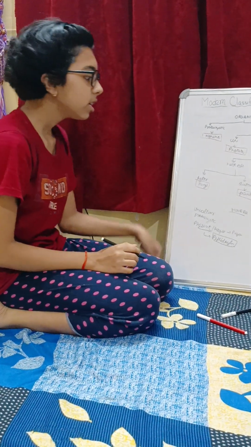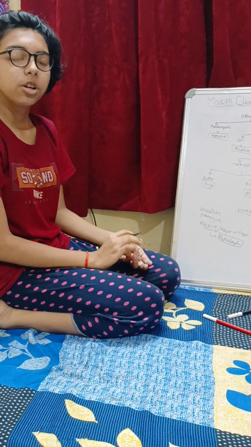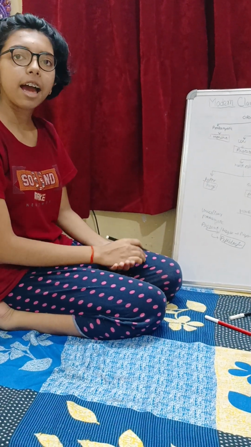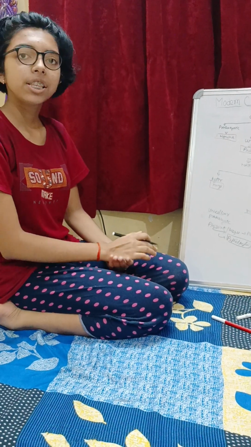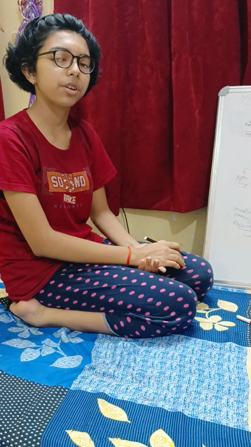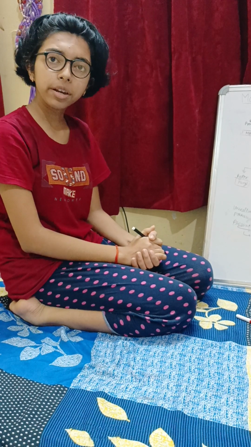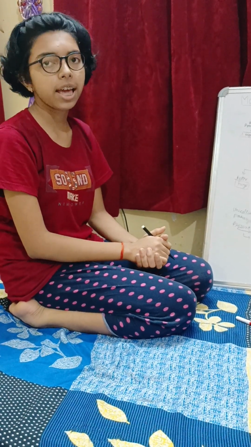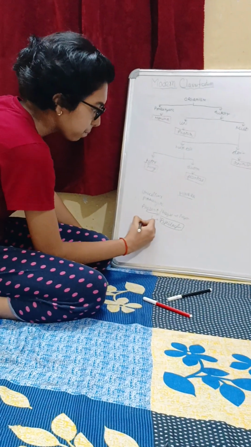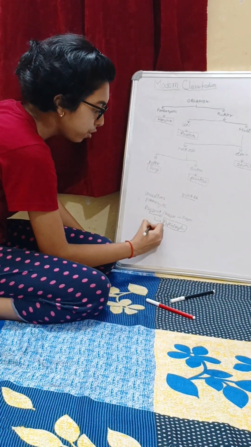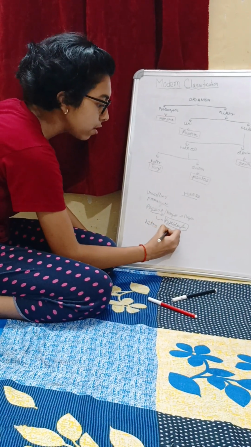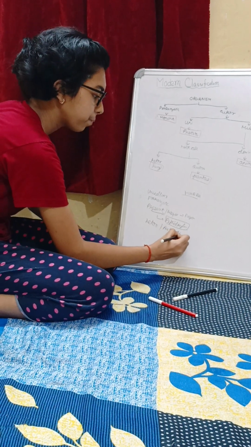Next is the mode of nutrition. The mode of nutrition of Monera is heterotrophic and autotrophic. Now the same thing. Most of the Monera are heterotrophic, while some of them are also autotrophic. Examples of autotrophic Monera are cyanobacteria, blue-green algae, Anabaena, Nostoc, etc. So, Monera have a heterotrophic mode of nutrition as well as an autotrophic mode of nutrition.